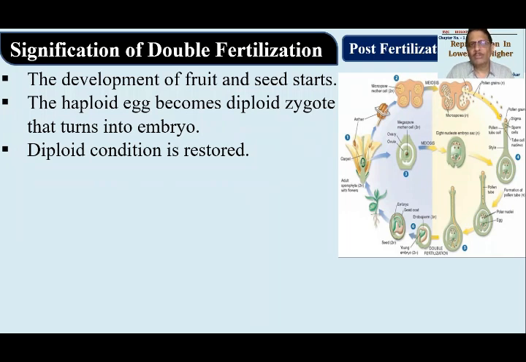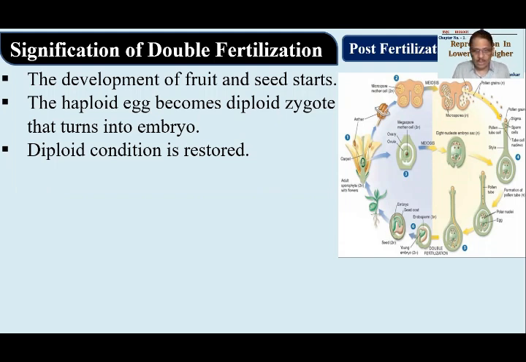So zygote or ovule when gets matured, developed completely, it will become seed, and the ovary when gets matured completely will develop into fruit. So fruit is defined as fertilized and matured ovary or ripened ovary. Fertilized and ripened ovary will be called as fruit. Seed will be fertilized and developed ovule. So these two will be there. Haploid egg का diploid zygote बन रहा है, means once again we can say the diploid condition is restored.